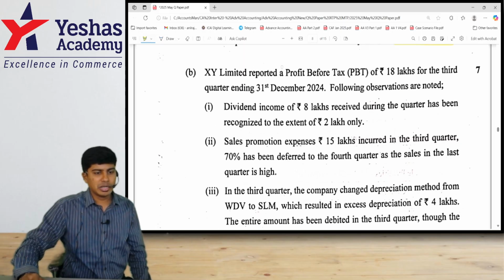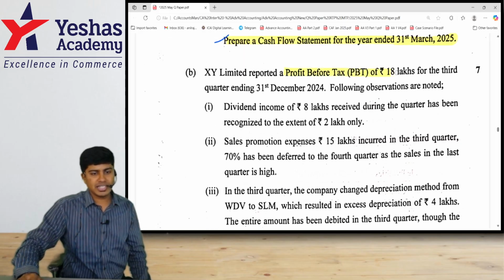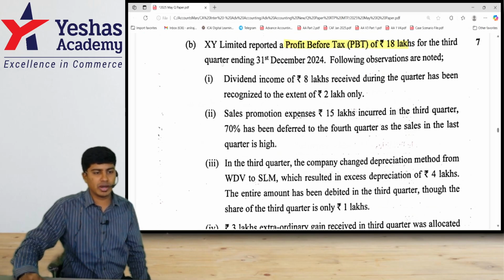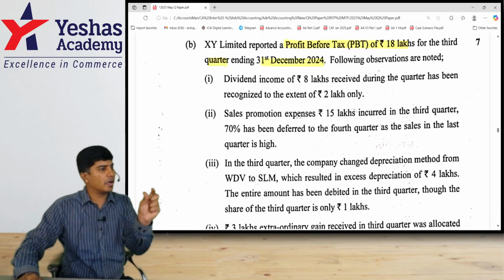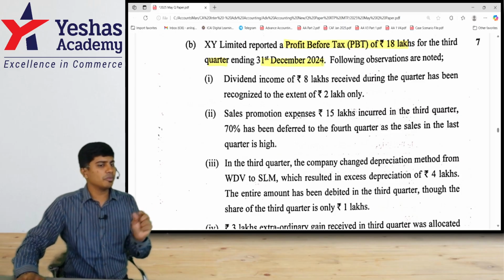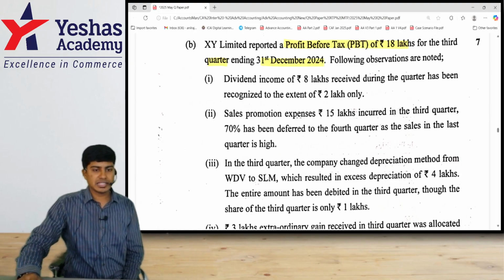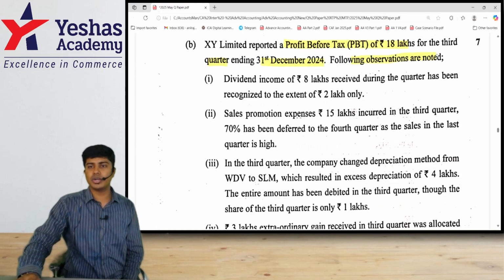XY Limited reported profit before tax of 18 lakhs for third quarter ending 31st December 2024. They are doing quarterly reporting. For the third quarter, how much profit have they reported? 18 lakhs. Following observations are noted.